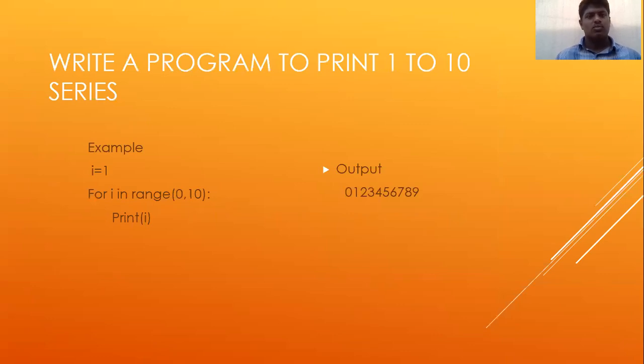Write a program to print the 1 to 10 series. We can see how to print the 1 to 10 series using loops. Example, first of all, we take i equal to 1, then use the for loop: for i in range(0, 10). We are taking the range 0 to 10, the output will be from 0 to 9. Then print i, and the output shown on the screen comes only 0 to 9.